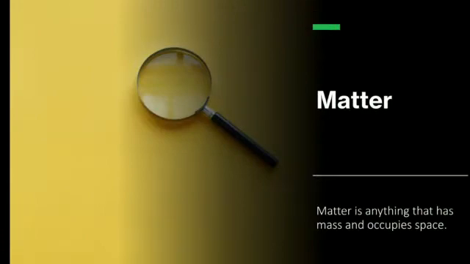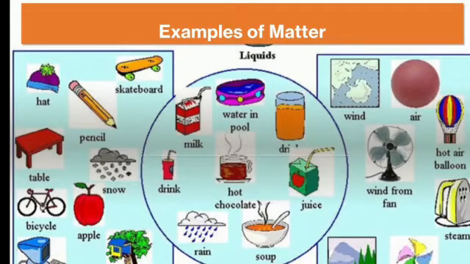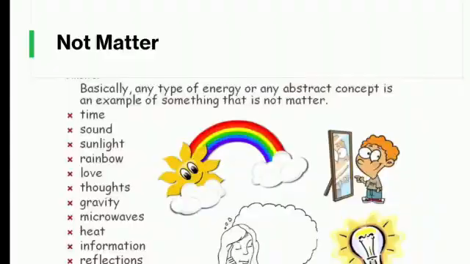Matter is anything that has mass and occupies space. So see around you. The table, chair, books, fan, apple, door, pencil, pen, all these things around you are matter. Then what is not matter? Feelings, light, temperature, love, thoughts, gravity, they are not matter.